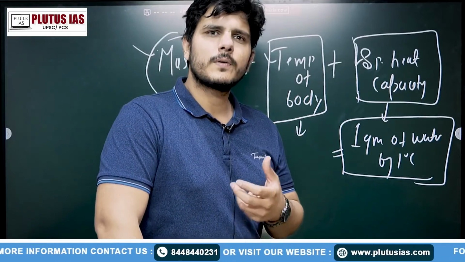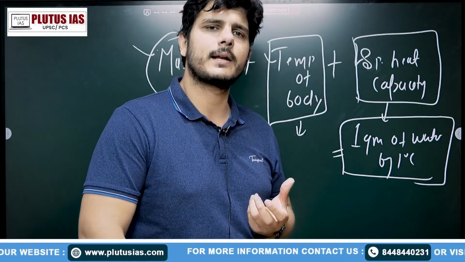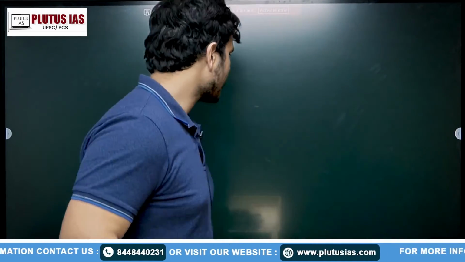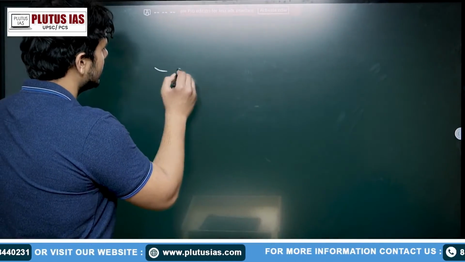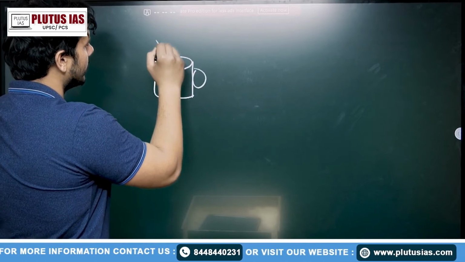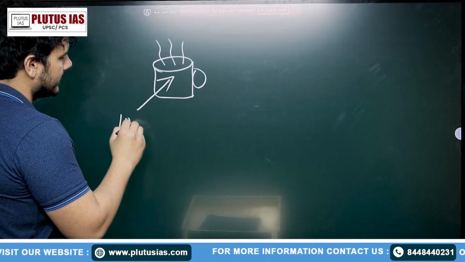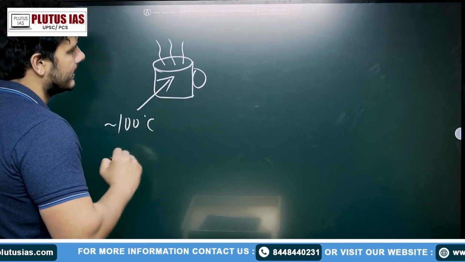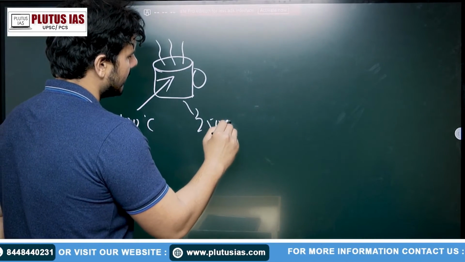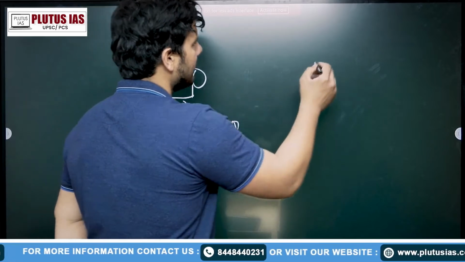So you know that we will not say that heat energy and temperature are exactly the same. We will see this by one more example. So let's say you have a mug of boiling water. Okay, so this is your mug. So its average temperature, if it is boiling water, is near 100 degrees C, and its mass is 250 gram. You can also write 250 ml or 250 gram in this case.